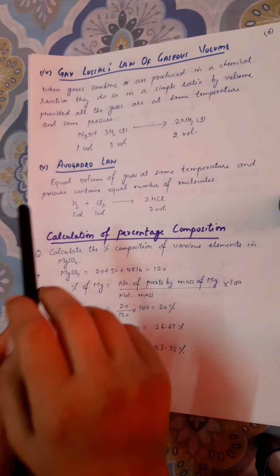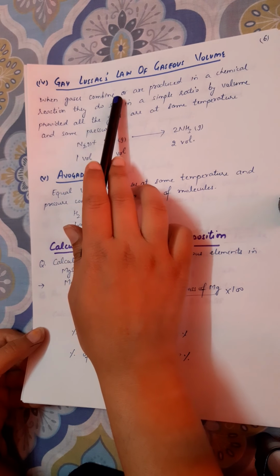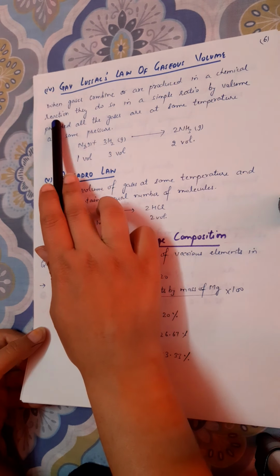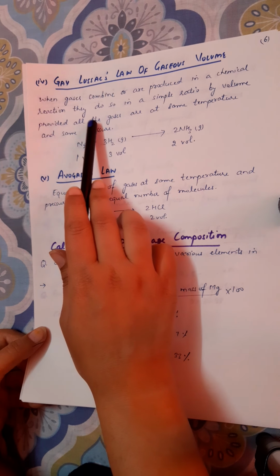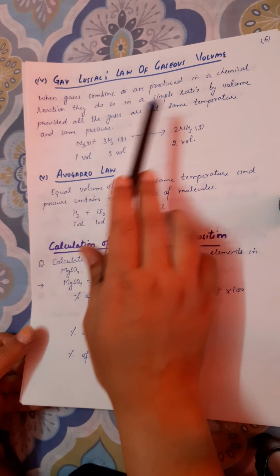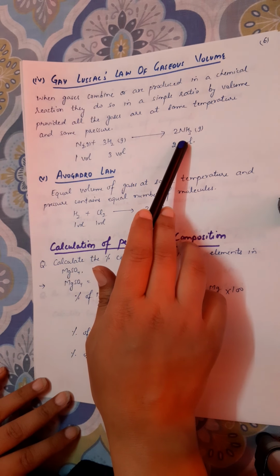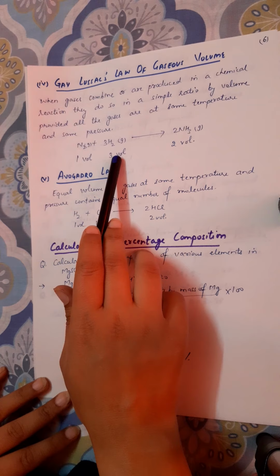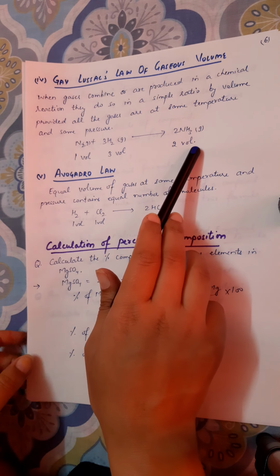The next law is Gay-Lussac's law of gaseous volume. When gases combine or are produced in a chemical reaction, they do so in a simple ratio by volume, provided all the gases are at the same temperature and pressure. Like N2 plus 3H2 gives 2NH3: 1 volume, 3 volume, 2 volume. These ratios are simple whole number ratios.